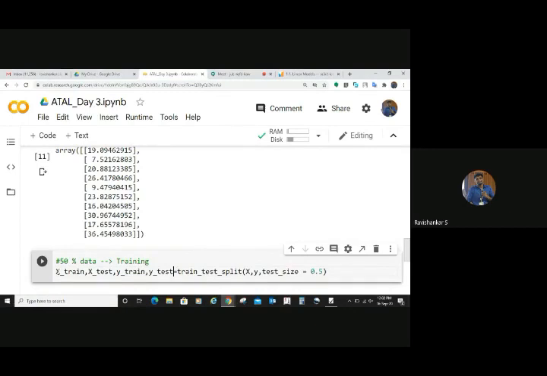So this returns 4 values in this order, right? The training input, testing input, training output, and the testing output. I have named 4 variables in order to represent that. Have you understood this? Yes or no? In this bit, it will divide by itself. Yeah, it will divide and it will return it for you.